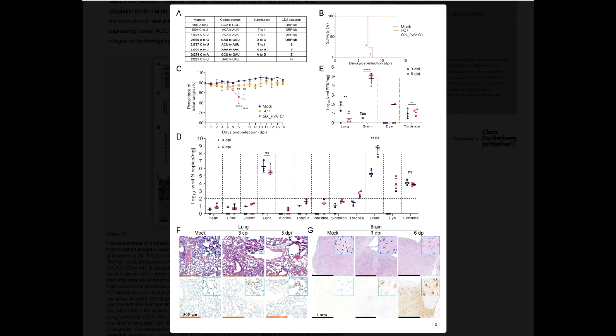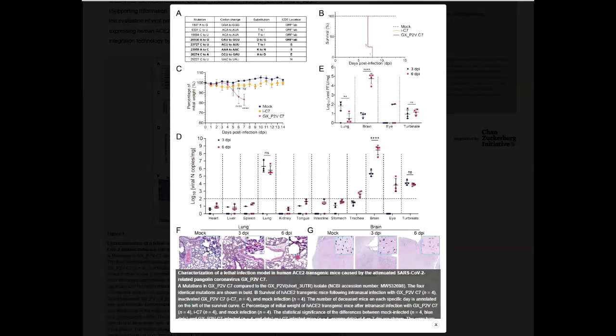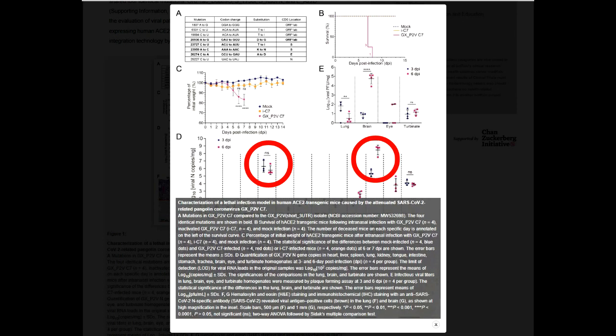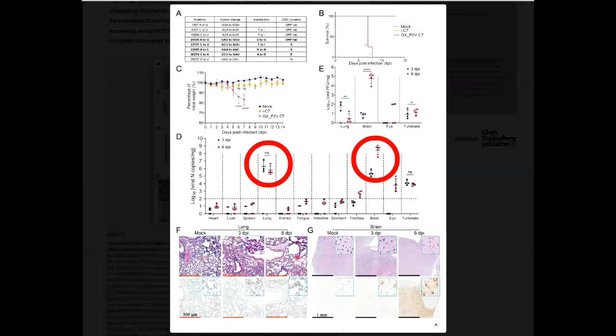The blue bars are after 3 days of infection, and the pink squares are after 6 days of infection, especially in the case of the brain. The copy number at day 6 is drastically higher than at day 3. So it means that after infection, this new coronavirus can enter the brain, infect it, and finally kill all the mice.